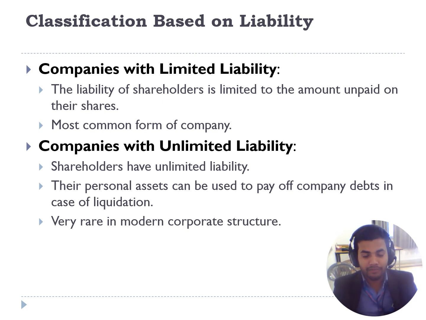In classification on the basis of liability, the companies have two types of liability. One is the company with limited liability, and it is the most common form of a company. Then companies with unlimited liability. These are very rare in modern corporate structure, because shareholders have unlimited liability. Their personal assets can be used to pay off a company's debts in unlimited liability. So on the basis of liability, there are two types of companies: companies with limited liability and companies with unlimited liability.